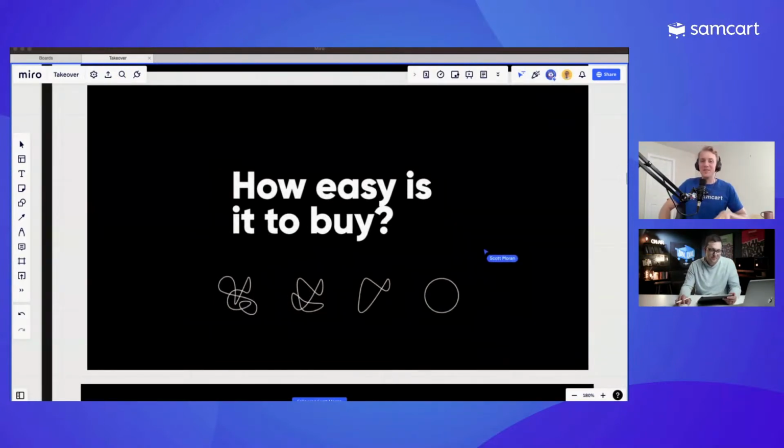Every single week, we go to these huge creators, millions of followers, millions of subscribers, yet we click off their YouTube channel and go to their main webpage. We go to their link in bio, and we find nothing to buy, no way to take my money. The meme, take my money. We love you so much. We love being a fan, but what else can we do? Is there a product we can buy? Is there a membership? Usually there's nothing. So a lot of times they'll get an F, if not a D, on how easy is it to buy.